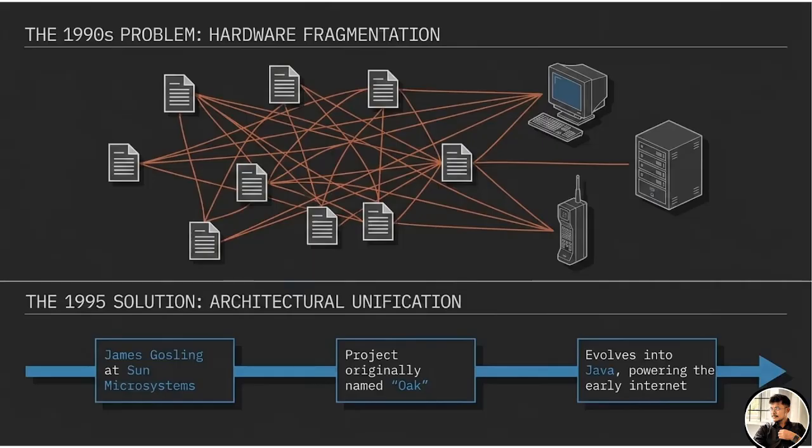Okay, see, what was the problem in the 1990s? There was a problem before Java. If people were implementing any software, there was hardware fragmentation.